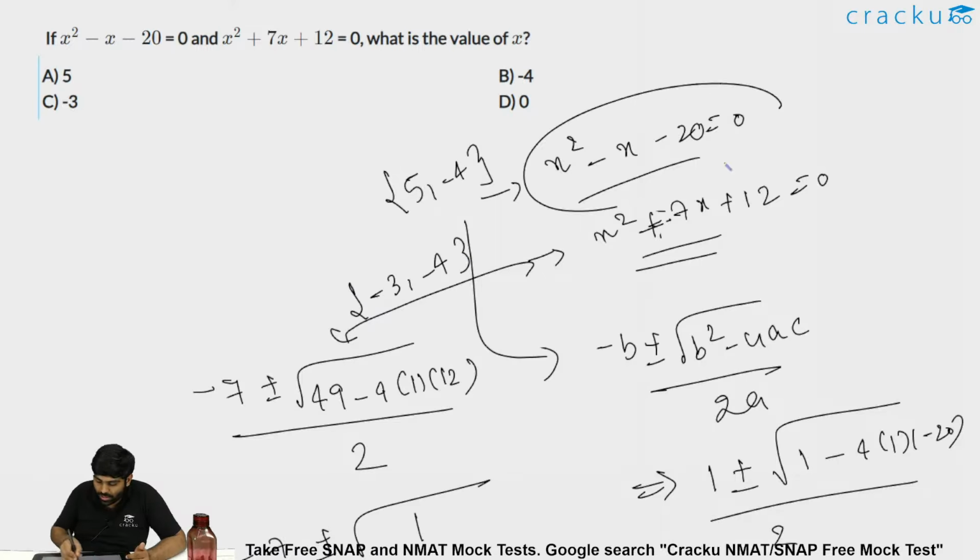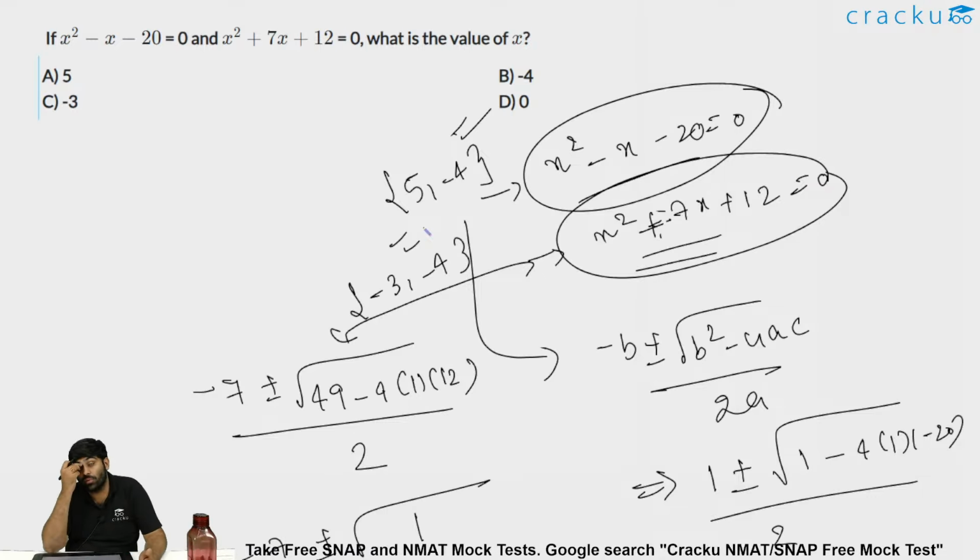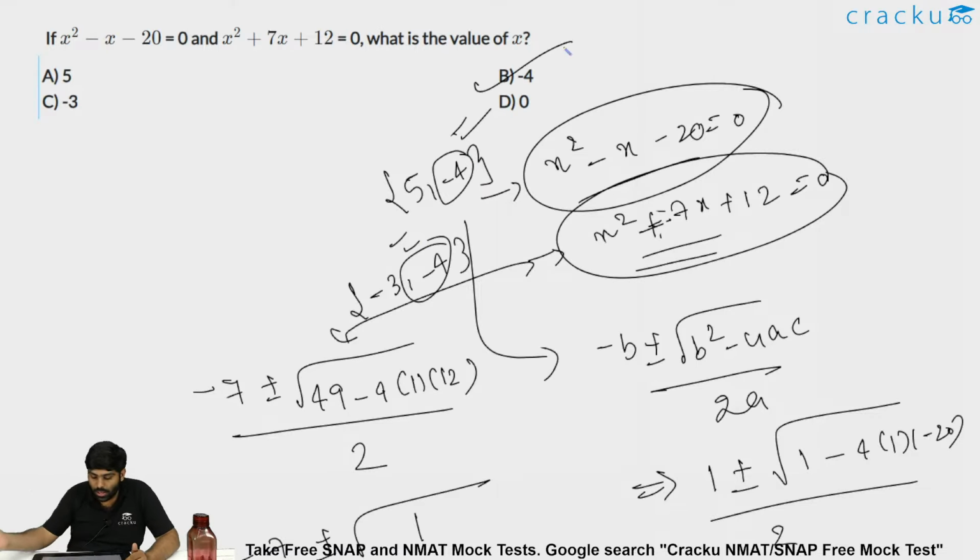So the first equation will be 0 at 5 comma minus 4, and the second equation will be 0 at minus 3 and minus 4. But we want the x value such that both of them are satisfied together, that is both are 0. That is happening at one common root, which is minus 4. Answer would be option B.